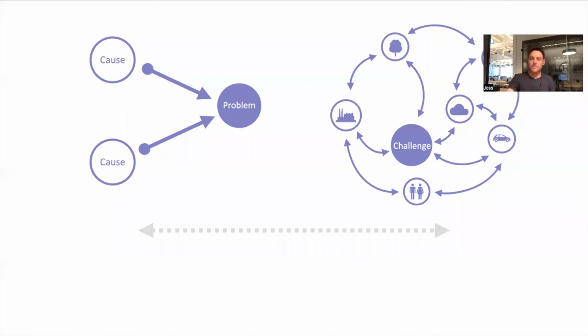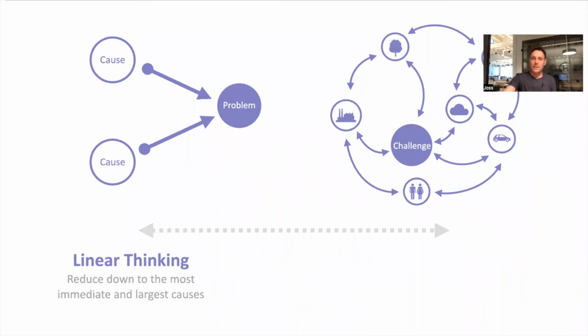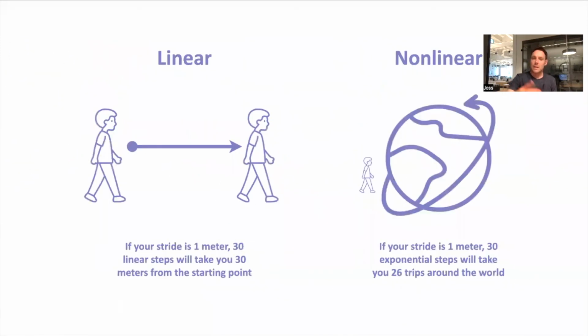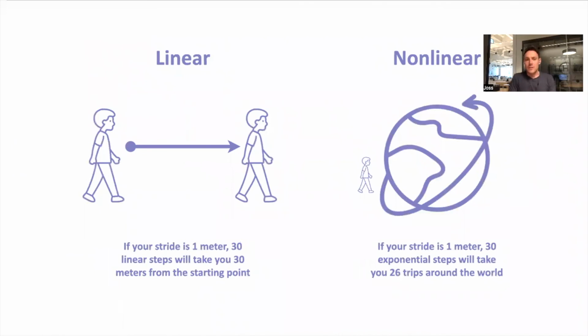We can see it here. We're often thinking in a linear way, searching for a few causes to a problem. That's linear thinking. On the right, we're asking, how does this phenomena emerge out of many different factors in a nonlinear networked fashion? And it has this disproportionality. It's not additive. In nonlinear systems, we get exponential change. And that's getting into the idea of chaos theory and so on that we won't go into right now.